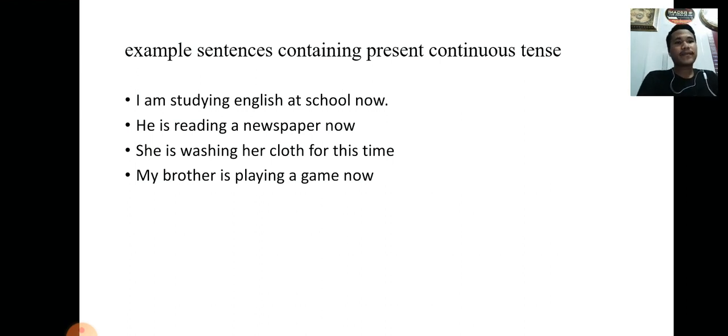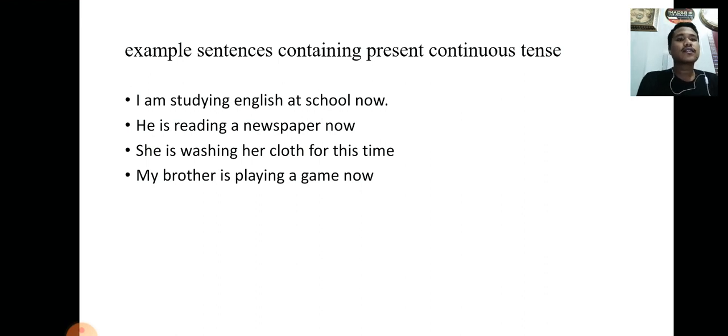Okay, next, present continuous. Present continuous tense is a tense that functions to explain an event in the present that is happening. Present continuous tenses are included in the basic tenses that are easy for us to understand and learn.